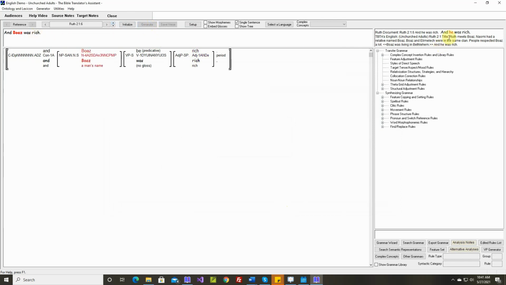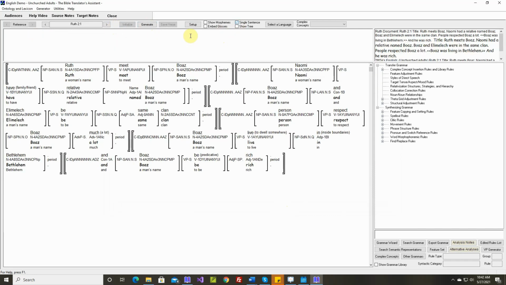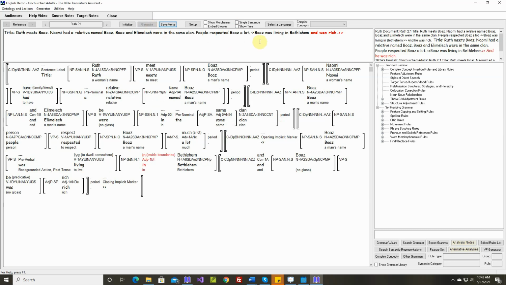And Boaz was rich, and he was rich. That's fine when we're in single sentence mode. That's the last sentence. Boaz was living in Bethlehem and was rich. Okay, this sentence, Boaz was living in Bethlehem, that's implicit. And this other sentence, and he was rich, that's not implicit, but it's been moved into this other sentence. That's fine, but it would be good.